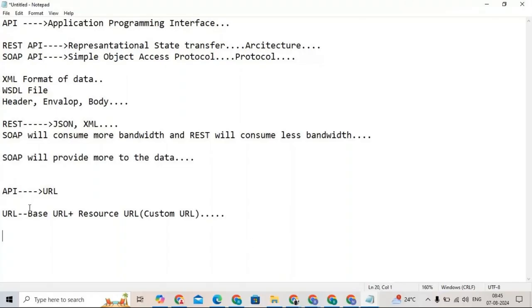Now focus on the base URL. From where can we get this base URL, how can we get it? Before that, whenever you are working with these APIs, where exactly do we need to change these URLs and the username and password, and from where can we get these URLs, we can see.